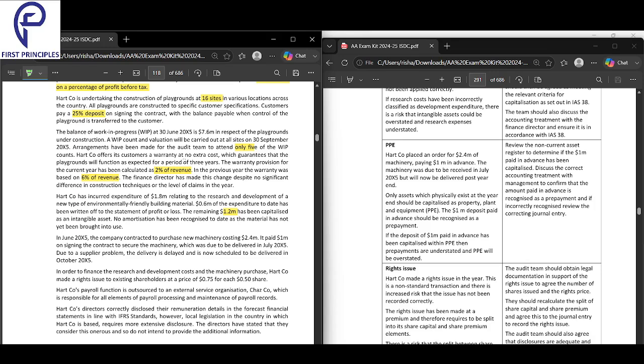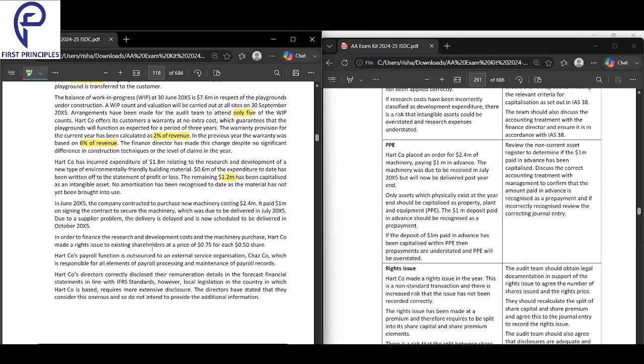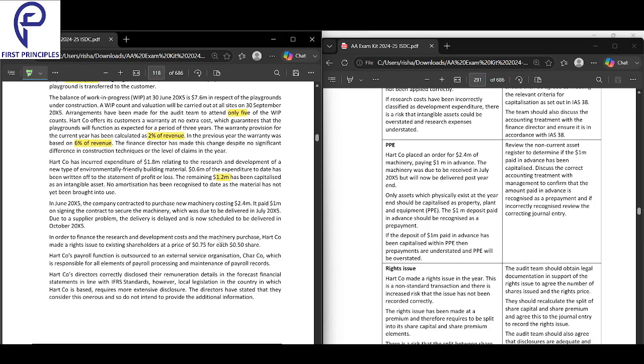When we look into the rights issue, first we are identifying the risk. So in 2005, in order to finance the research and development and the machinery purchase, Hardcore made a rights issue. What did Hardcore do? It did a rights issue. So the rights issue is a risk.